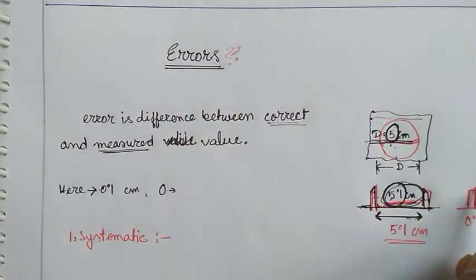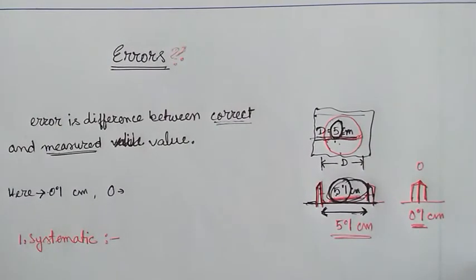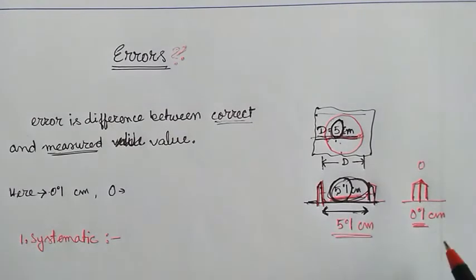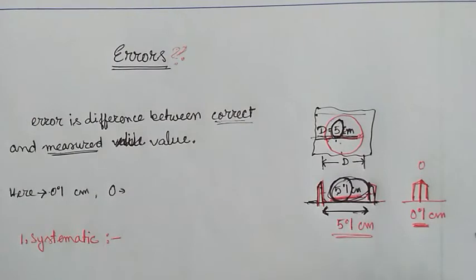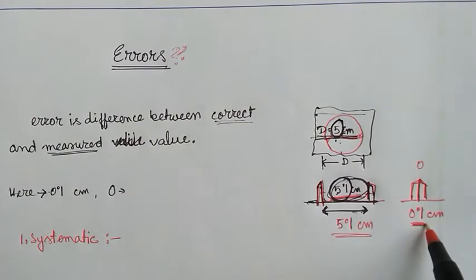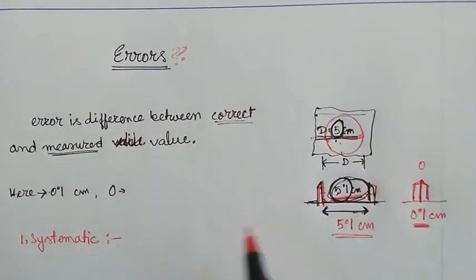The gap here is 0, but your vernier caliper reads 0.1 centimeter. In that case, you can say that your vernier caliper is not calibrated properly and the error is in the instrument. So that will be a systematic error.